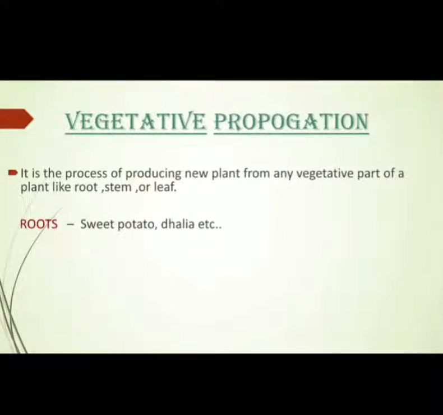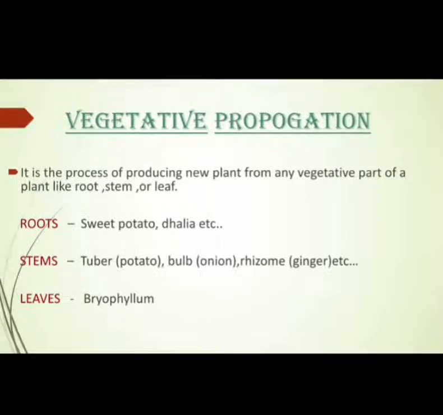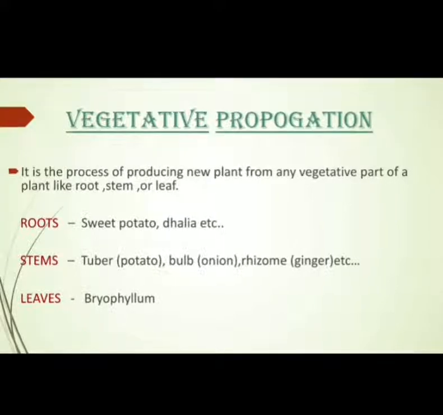Roots, for example, sweet potato, dahlia, etc. Stems: tubers like potato, bulb, for example onion, rhizome, for example ginger, etc. Leaves: bryophyllum. The new plants produced are genetically identical to the original parent plant. Vegetative propagation is a common practice in horticulture for producing plants with particularly desirable characteristics. It can occur both naturally and artificially.